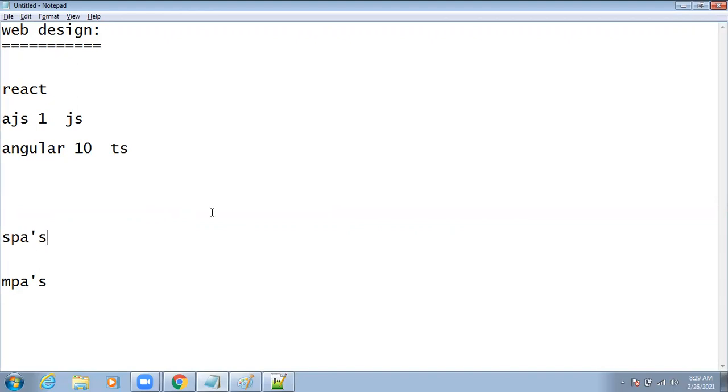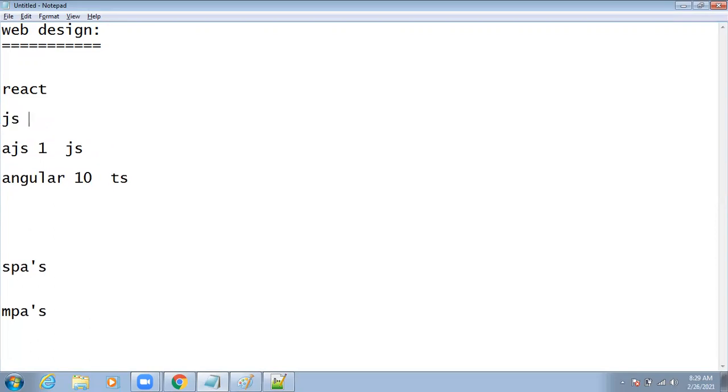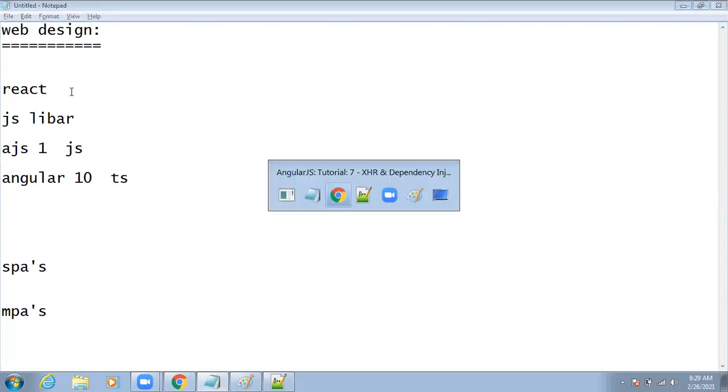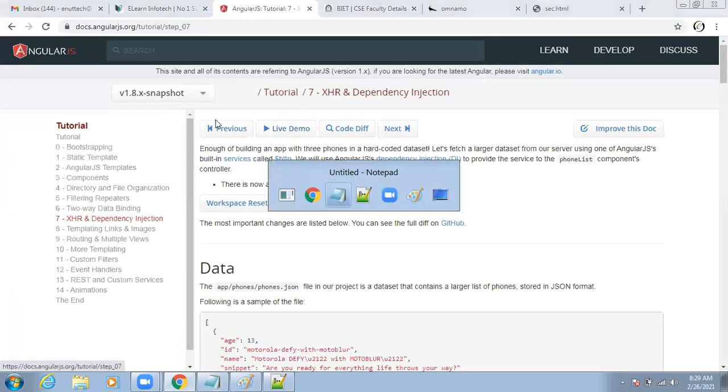Okay, and what about React? Does it use TypeScript or JavaScript? JavaScript only. It is a library actually. So what is a library? A library means we have a set of inbuilt functionalities, and we are just trying to access it.